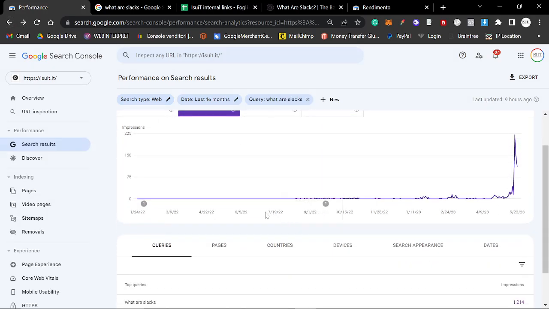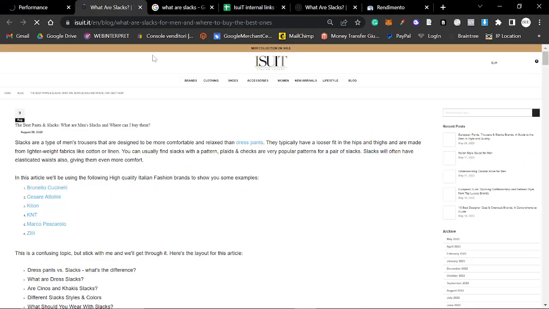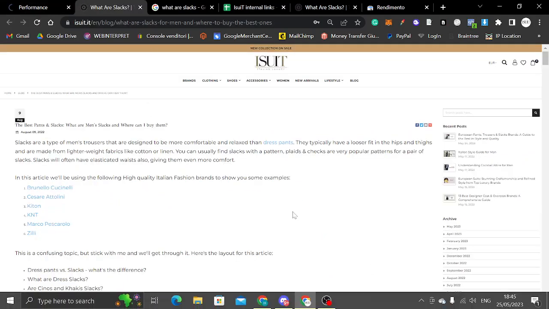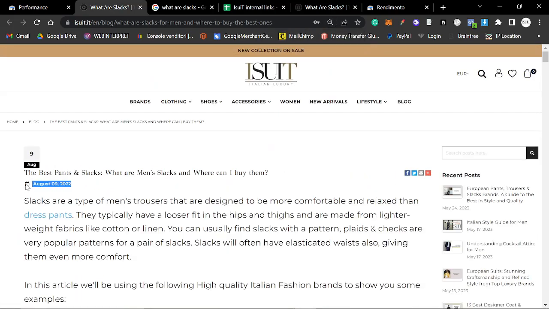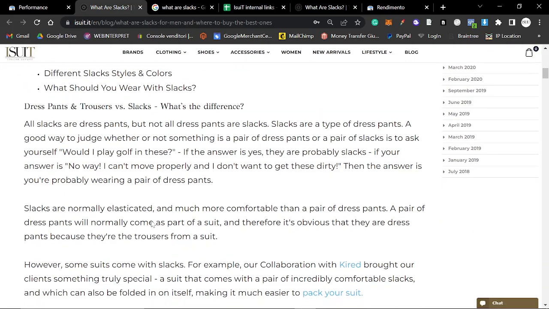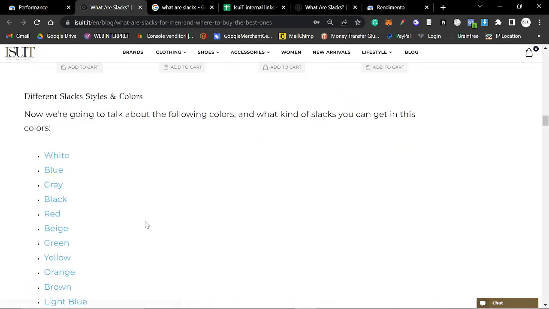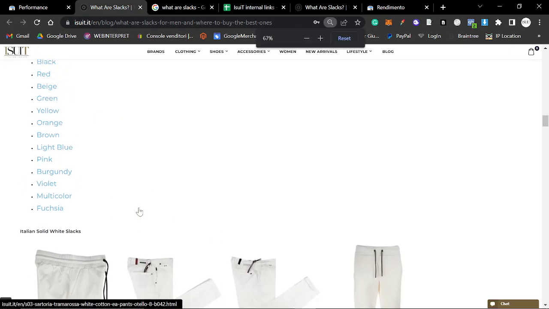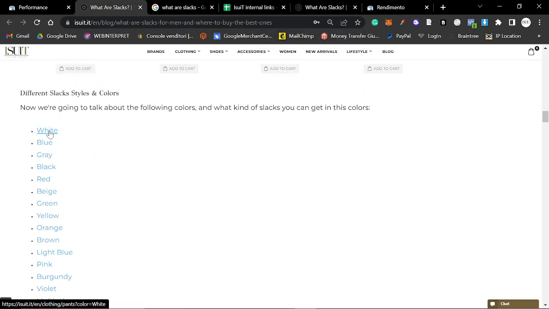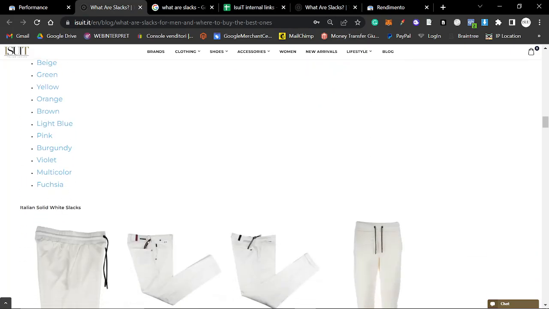This article is actually extremely old. If I go on pages, this is the article that is currently growing and getting all that traffic. It was released in August 2022. This is a long time ago. So the fact that it's just suddenly randomly getting traffic when I haven't changed anything. Well, I just changed something today, actually. I added this, basically. But before, this wasn't here. I added this very, very recently.